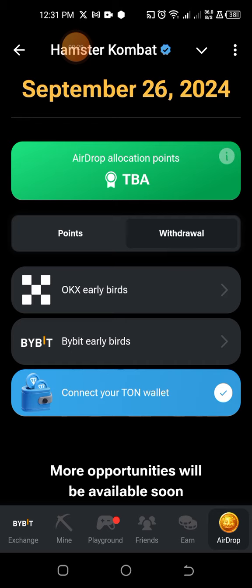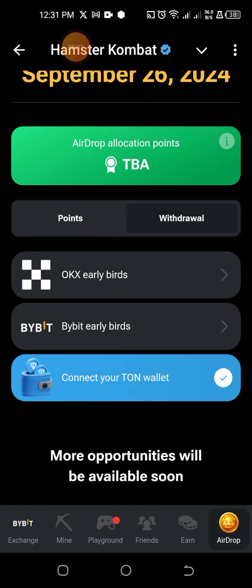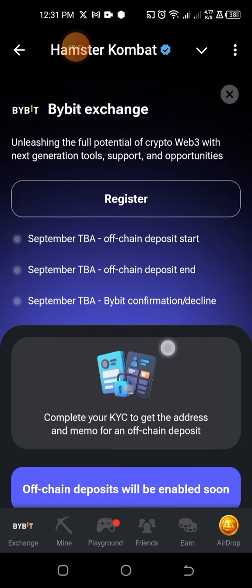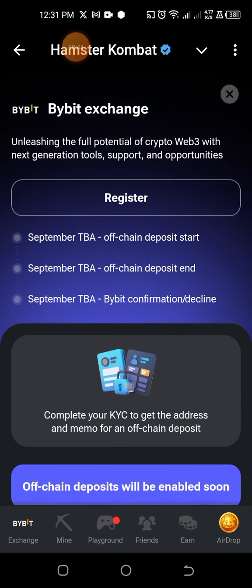Now for those who are in Nigeria, you cannot use OKX because OKX is no longer operational in Nigeria. So you would want to use Bybit. So if you click on the Bybit, you see that all you need to do is to register on Bybit.